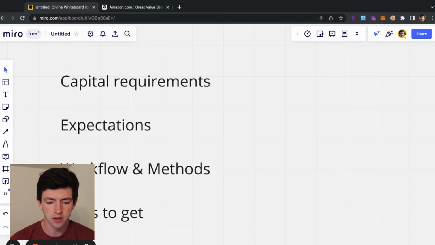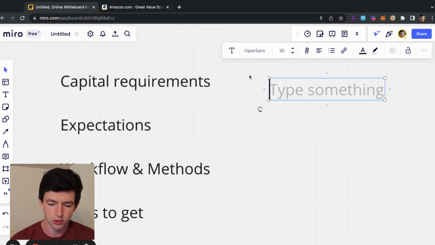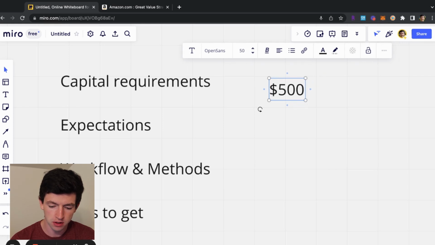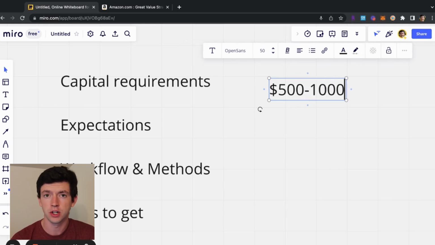So to get started, in terms of capital requirements, I would say definitely around $500 to $1,000 is ideal for online arbitrage. I'd prefer the higher end just because you're going to need to spend money to make money in this business. So $1,000 is pretty sufficient in my opinion. If you have more than that, I think it's better to get started and build proof of concept, get some sales first, then sprinkle in that extra capital. Initially, you're naturally going to make mistakes, as you will with any business, and it's better to make more inexpensive mistakes than super expensive ones.